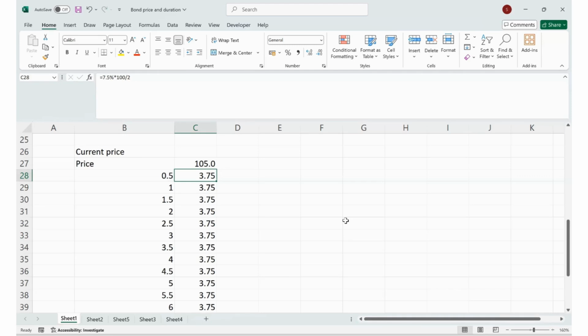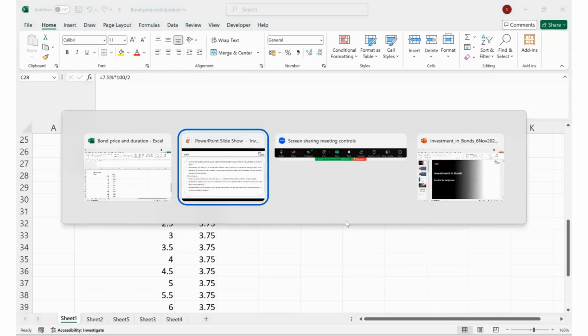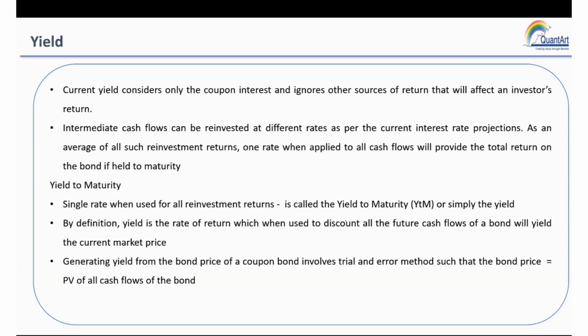Either you say the yield to maturity is your effective rate of return when you buy the bond at the current market price, get those future cash flows from this bond and reinvest at the same rate of return. Or you say the other way, the effective rate of return at which you discount all the future cash flows of the bond so that the PV of all the cash flows will be equal to the current market price. Both of them are equivalent. And that number is what is called yield to maturity. So yield